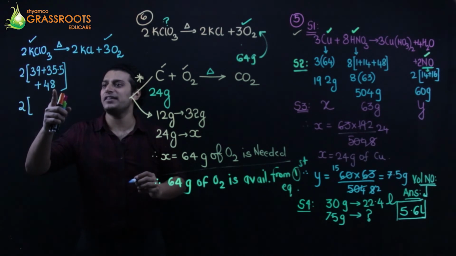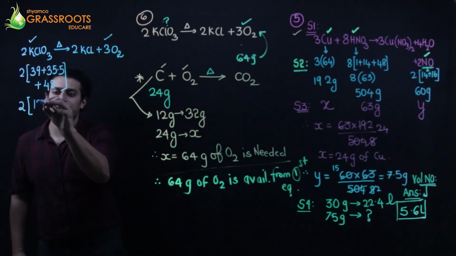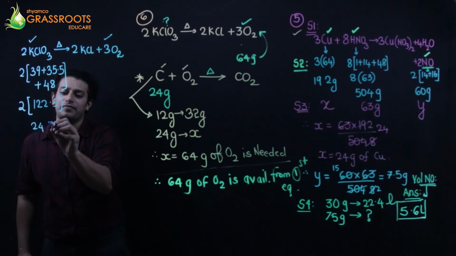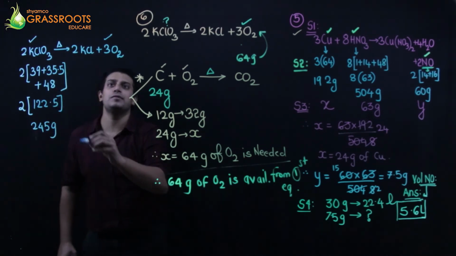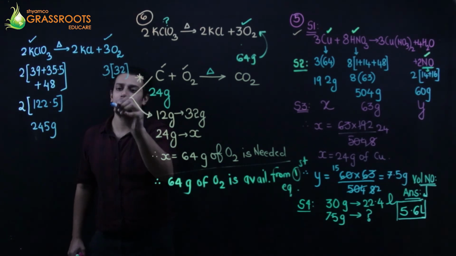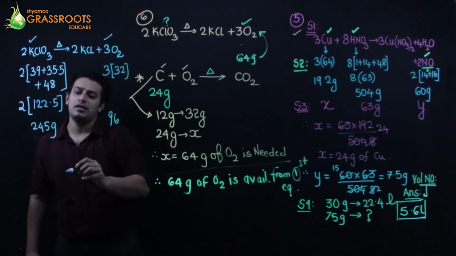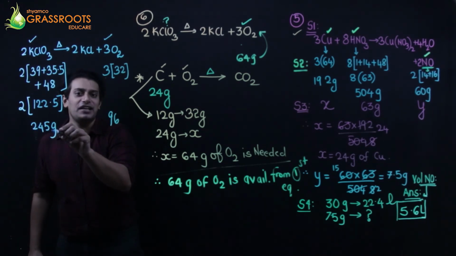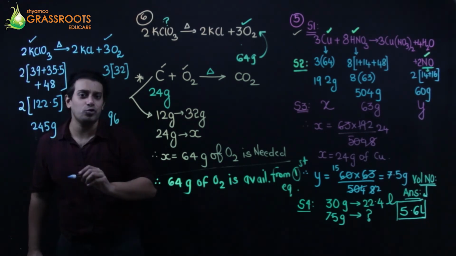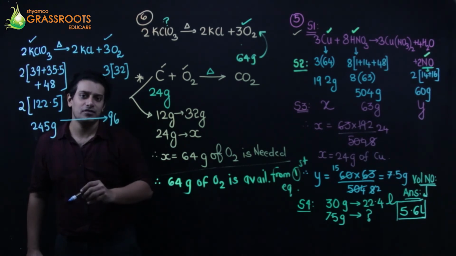This is going to be 87, 97, 107, 117, 122.5. Multiply with 2, you get 245. That's the molecular weight. And this is 3 into 32, 96. That means if you heat 245 grams of potassium chlorate, you get 96 grams of oxygen.